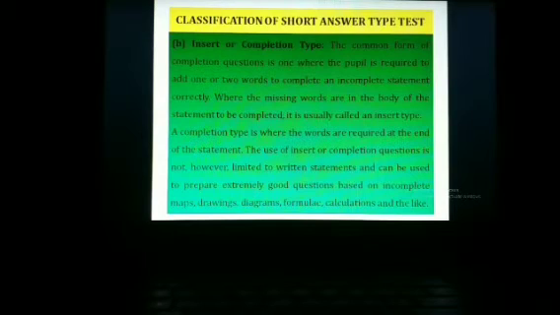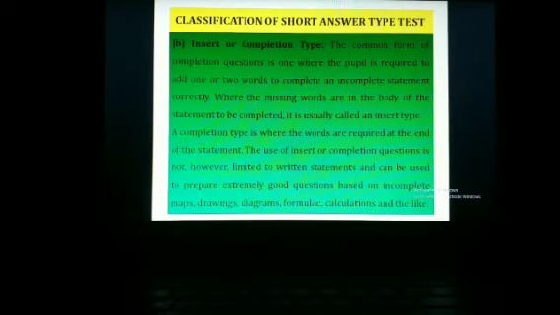Second category is the insert or completion type, and this is also a common form of completion questions where the pupil is required to add 1 or 2 words to complete an incomplete statement or paragraph correctly, where the missing words or missing parts are in the body of the statement and to be completed by the learner. It is not the completion type that is found in the objective type. There only one word or phrase is required.